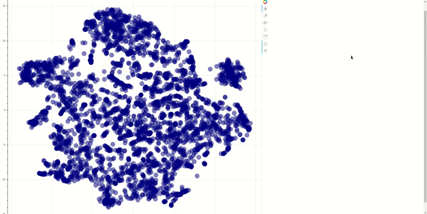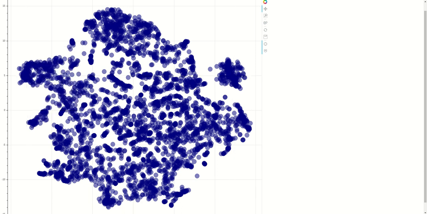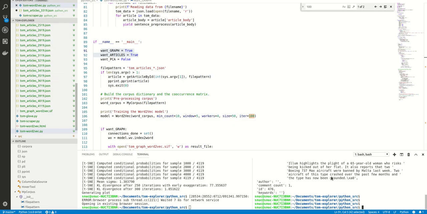Let's take another example from another cluster. Over here we have a cluster which seems to be about accidents. So again, the AI algorithm is figuring out which articles are similar to each other just based on their content. So this looks like a cluster to do with accidents in Malta. Let's perform the same test. The top one, which doesn't have any keywords, is 3552. Let's see if we're on our money over here. 3552, bang, 3552.